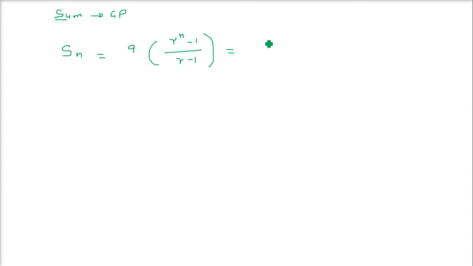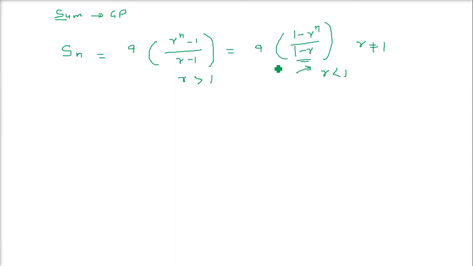This will also be equal to A into 1 minus r to the power n by 1 minus r, and please remember r cannot be equal to 1. r cannot be equal to 1. Now in certain books it is given that we use this one when r is less than 1, and we use this one when r is greater than 1, and these are exactly identical things.